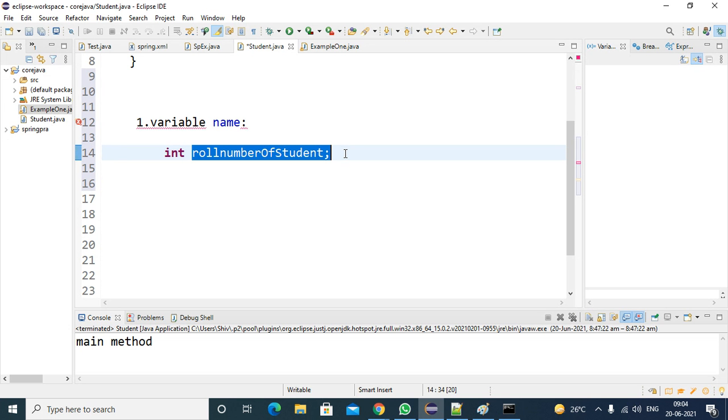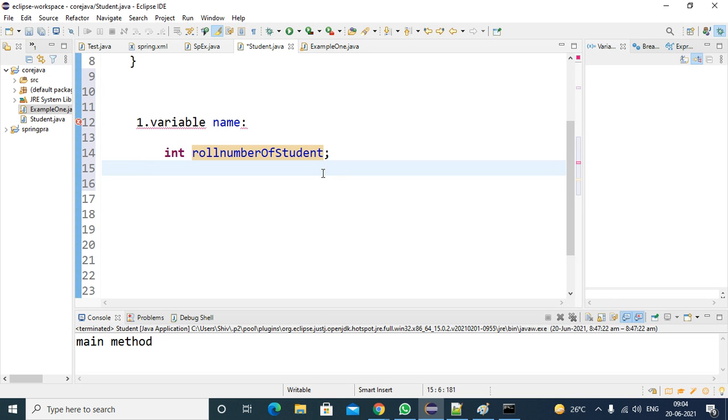If you don't follow, what will happen? Nothing will happen. You don't get any compile time error or runtime error. This is a naming convention followed by the Java people, and they are suggesting that we follow it. As of now we executed so many programs, and maybe we didn't follow. Sometimes we may not follow the naming conventions, no problem.